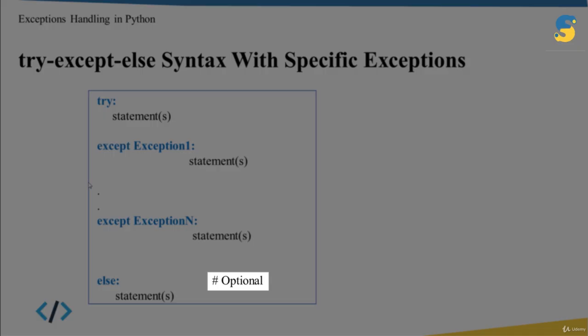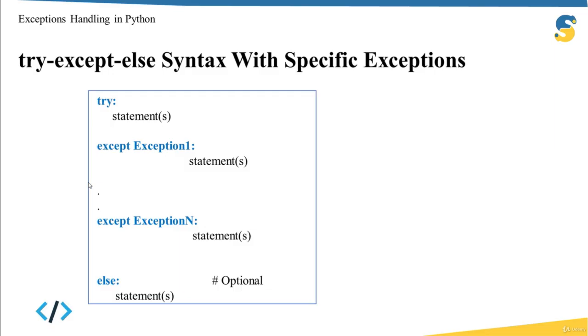And also else is optional, and don't forget the block of code within else will be executed only if no exception happens in the block of code within try. Now let's move to the PyCharm IDE in order to see some code examples about exception handling.